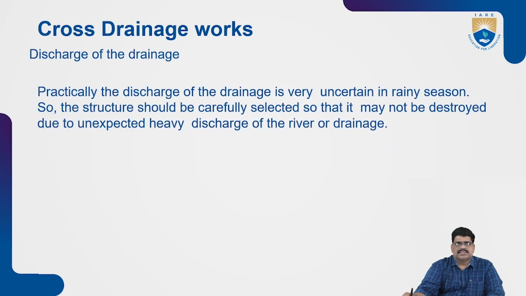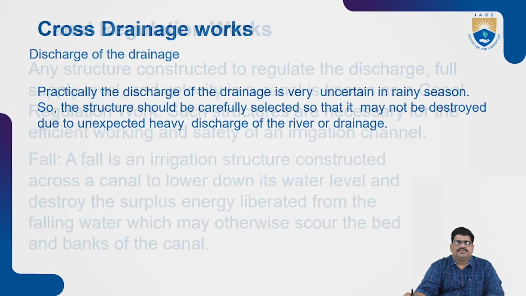Next, discharge of the drainage. Practically, the discharge of the drainage is very uncertain in the rain season, but the structure should be carefully selected so that it is not destroyed by unexpected heavy discharge of the river or drainage. While designing, some points have to be carefully noted.